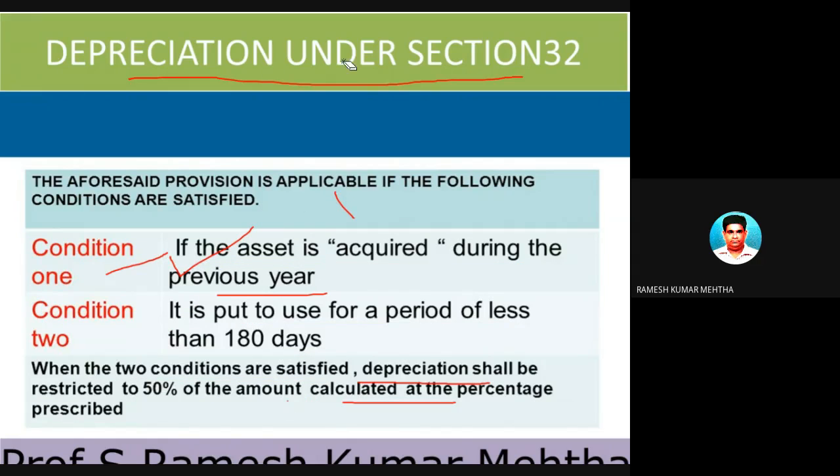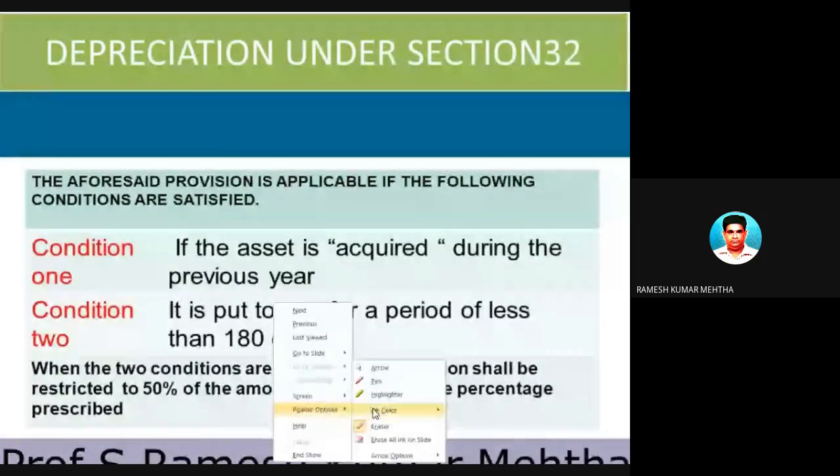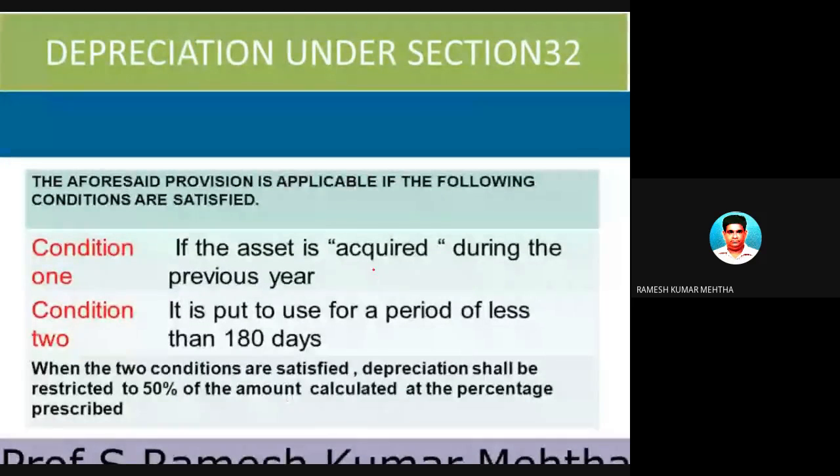This is very important. If you are going to work in a manufacturing unit, you have to look at this particular point. For example, we are in the year 2019-20. We are going to solve the problems of 2019-20.